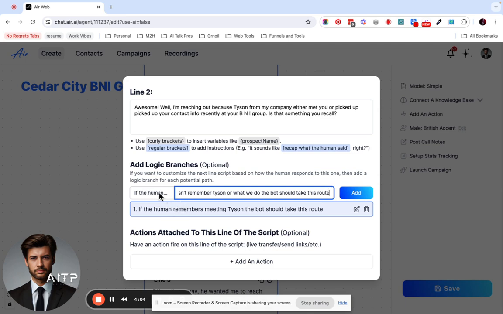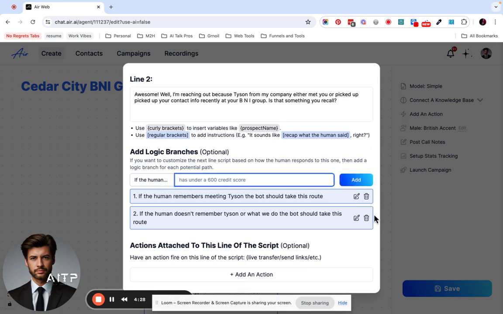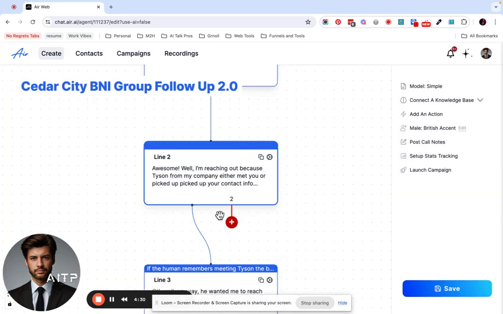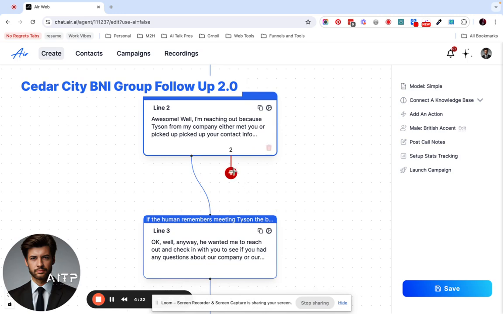Air added this because a lot of people were having trouble figuring out how to do the logic branches. Basically, the backend AI that transcribes the text sees human and bot in that conversation transcription. So anything that you want the AI to do is going to be bot. Anything you want the human to do is going to be human. So we're going to do that. Okay, so we are going to make this branch over here.